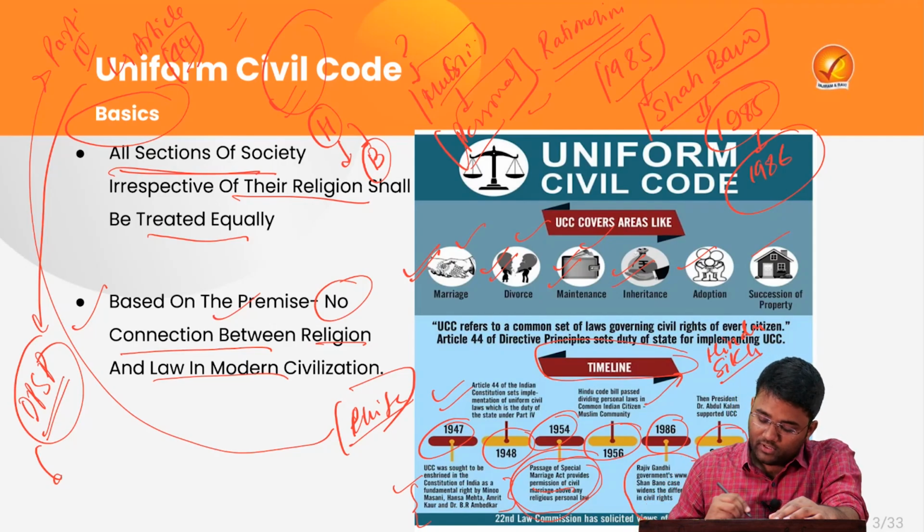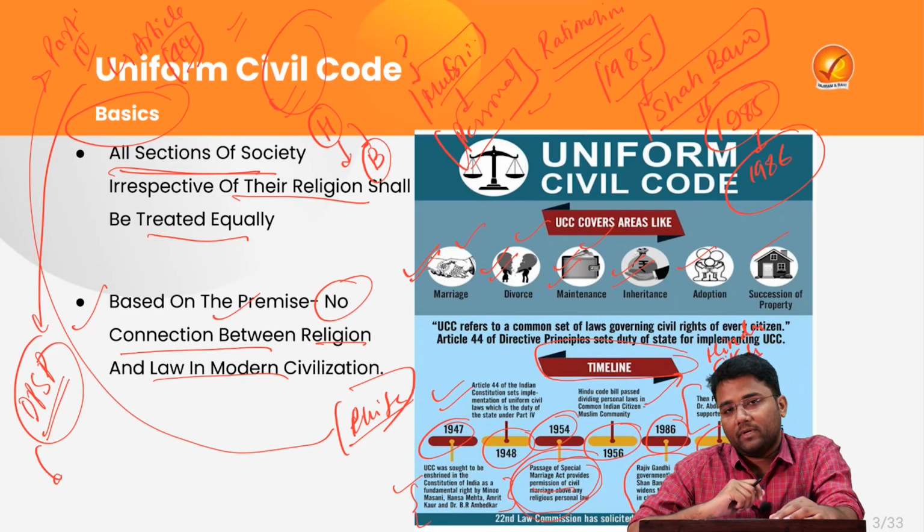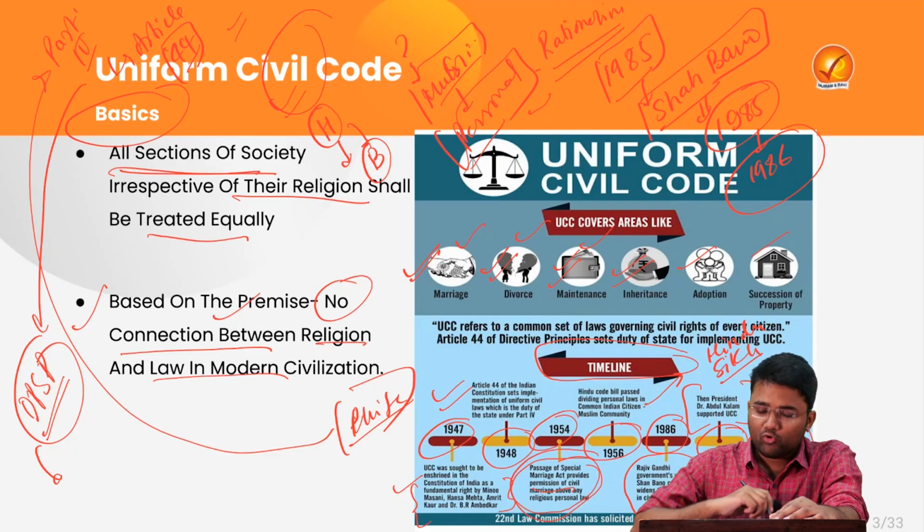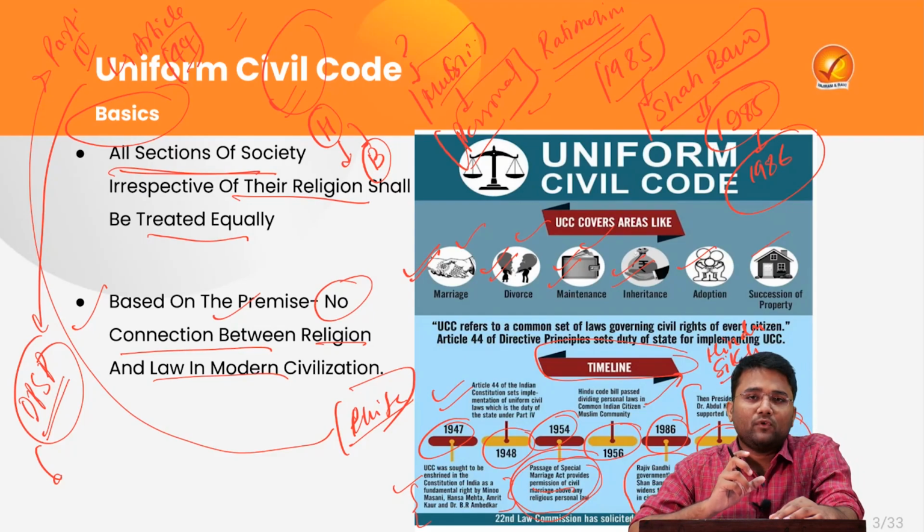Then in 2003, the President of India, Dr. Abdul Kalam, supported the implementation of the Uniform Civil Code in India. In 2015, the Supreme Court again said that there is a need for a Uniform Civil Code to address the various issues related to the personal laws of different religions.